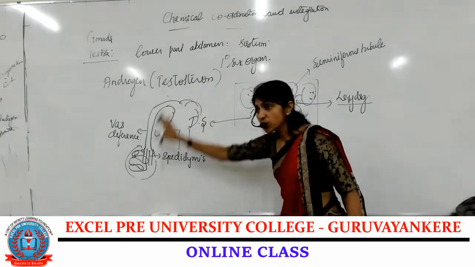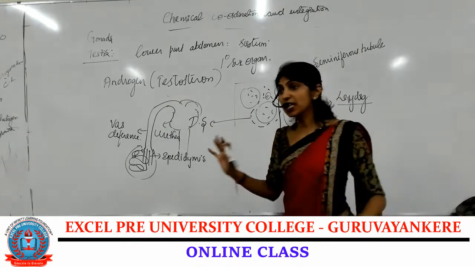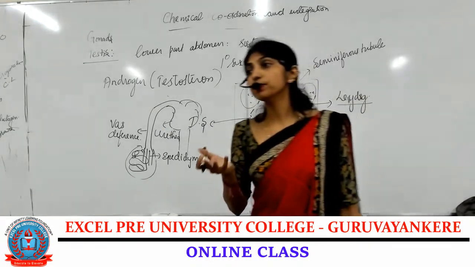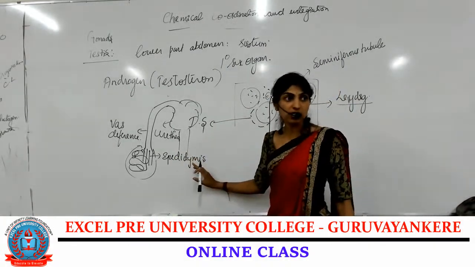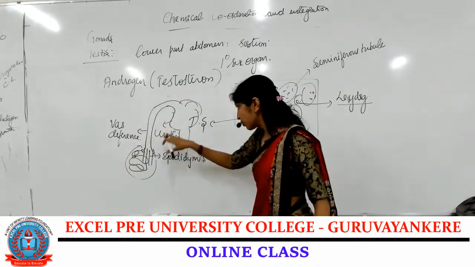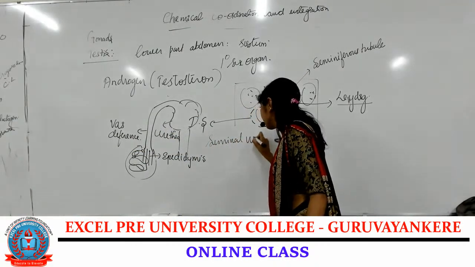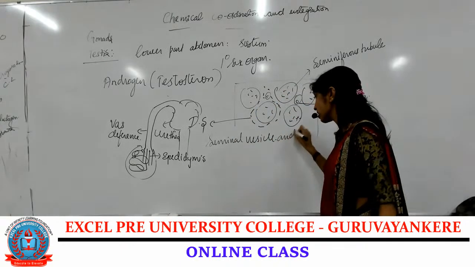For our maturation and functioning, this androgen will be helping, for the development, maturation and functioning of male sex organs like epididymis, vas deferens, urethra, seminal vesicle and prostate gland.